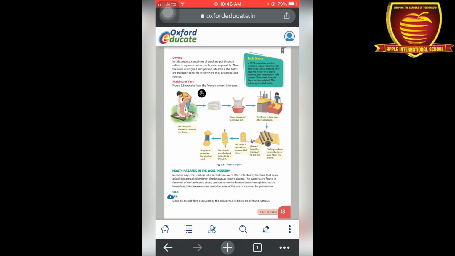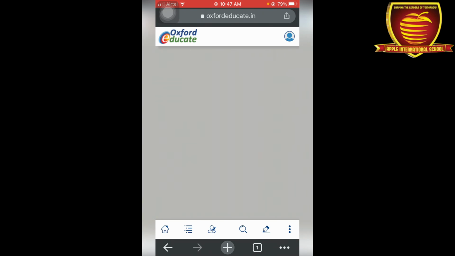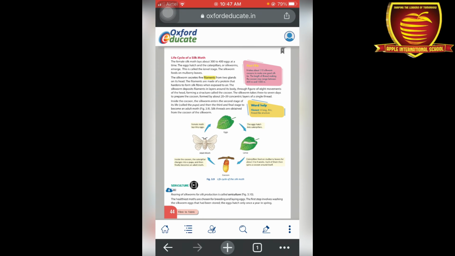Now the second type of fiber that we are going to discuss in this chapter is silk. Silk is also an animal fiber, which is produced by a silkworm. Silk fibers are very lustrous and soft to the touch. Firstly we have to read the life cycle of a silk moth.